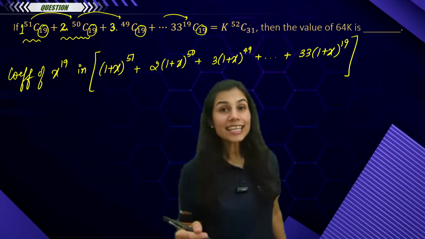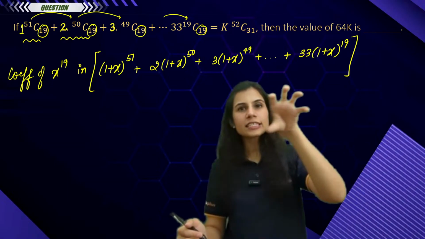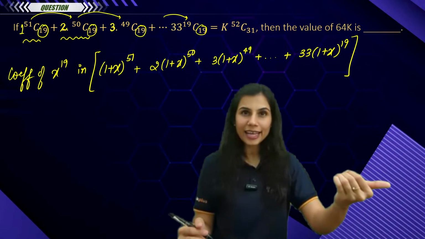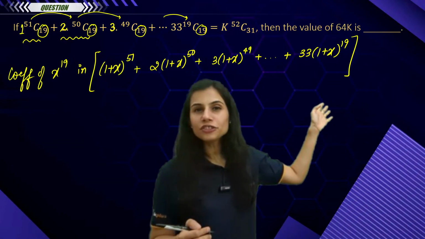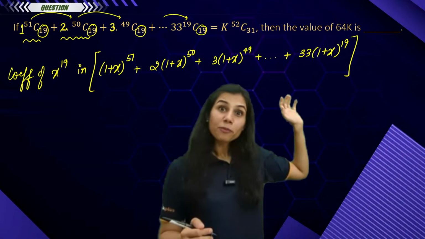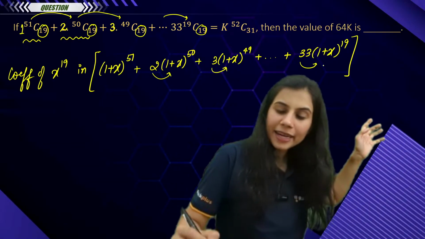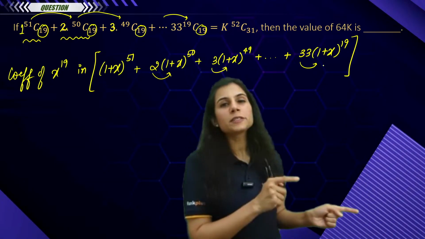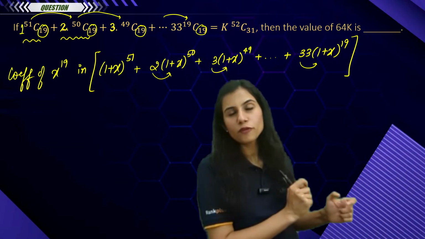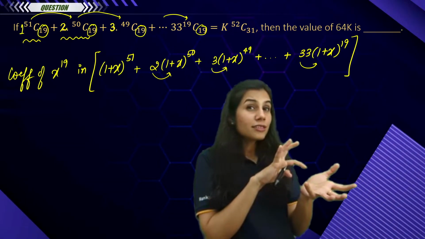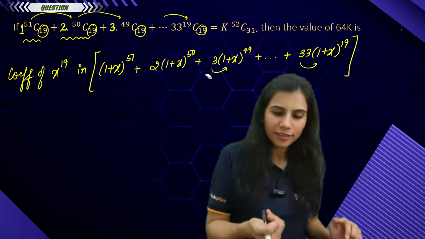Yes, this is how you have to decode that each of these terms is actually the coefficient of x to the power 19 in the respective expansions which I've written. And the problem here is there is a 2 multiplied, a 3 multiplied, 4 multiplied and so on, 33 multiplied, which was not the case previously in our original setup of type 1. So here is a slight modification, a slight tweak.